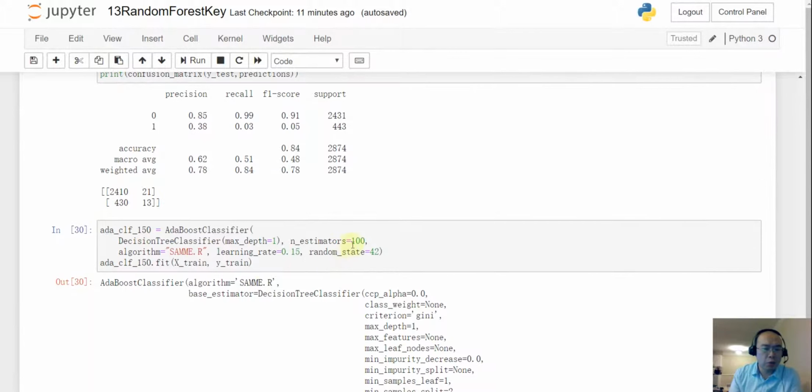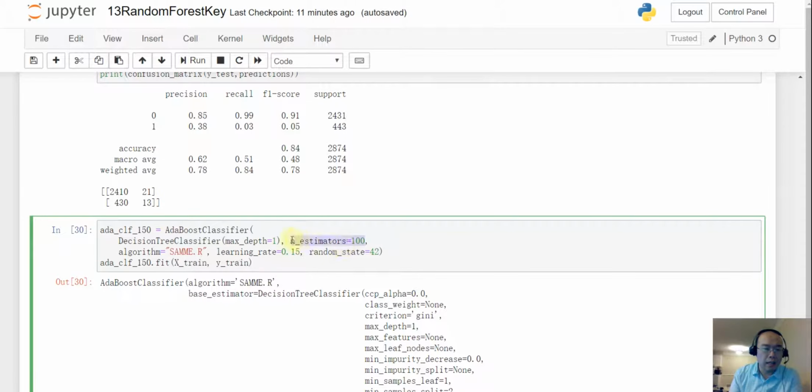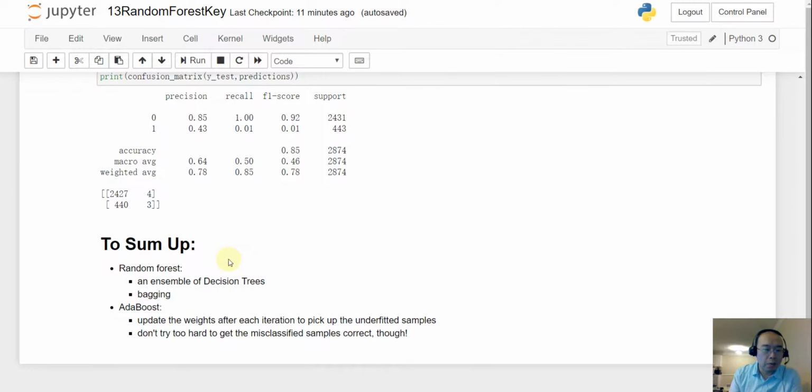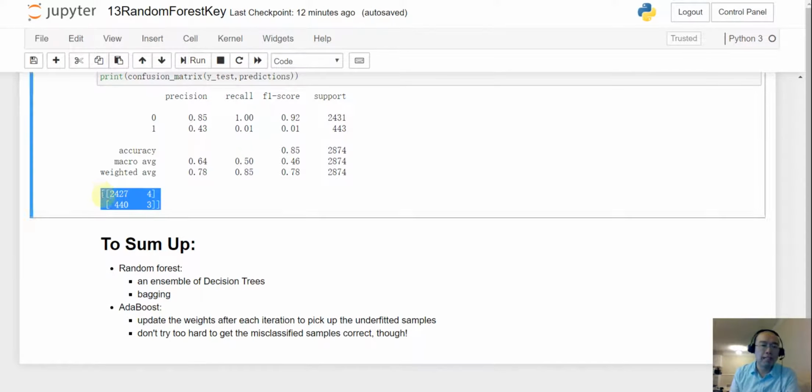And then I also try to lower the n_estimators, and then I lower the learning rate. As a result, I still get kind of the same thing. So this means originally we used the learning rate of 0.5, and then we did 200 estimators in the Adaboost. Probably that's already overkill in this case. But anyhow, the problem for this one is that the data is really imbalanced, and when you have an imbalanced data set, it's probably a good idea to try to rebalance that.